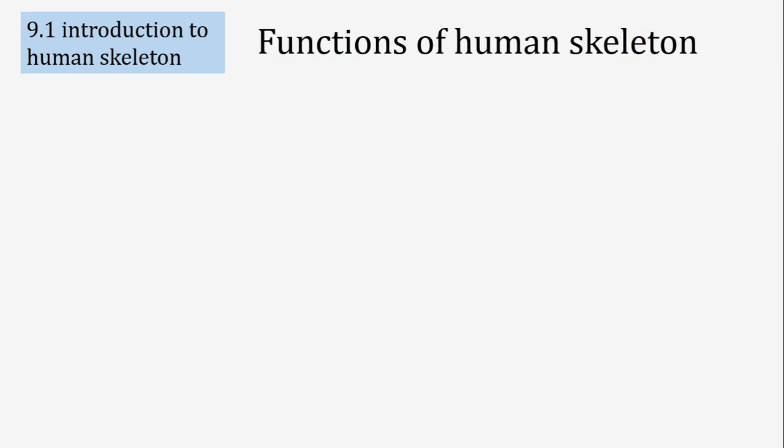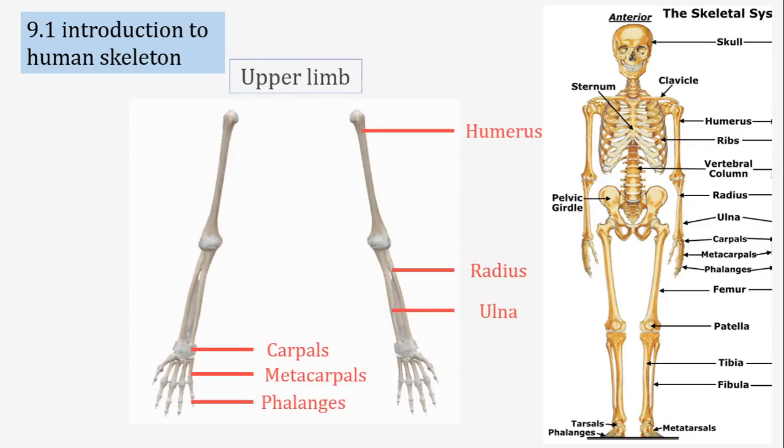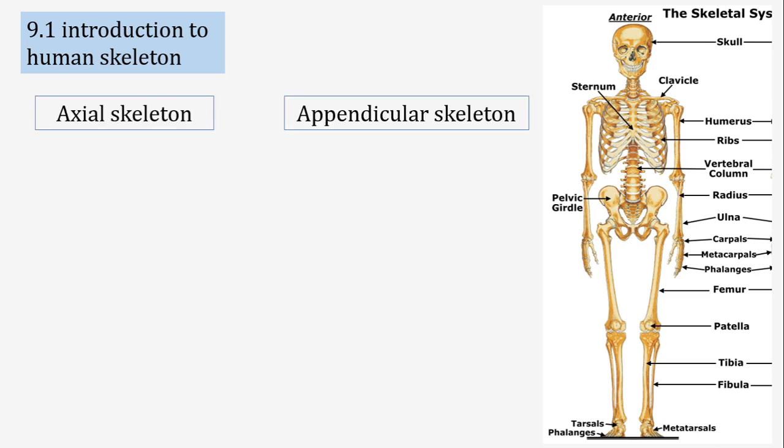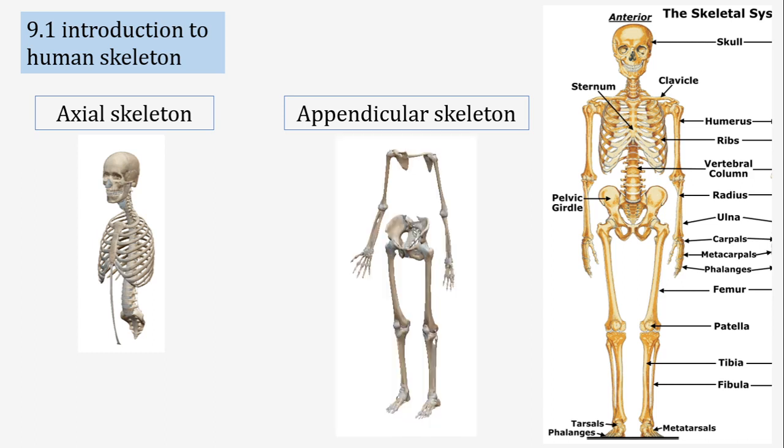So I hope you have understood all the parts of the human skeletal system. Let's revise. At first, we have divided the skeletal system of the human body into 2 regions. The first one is the axial skeleton at the center part of the skeletal system, and the other parts emerging from the axial skeleton are called the appendicular skeleton.